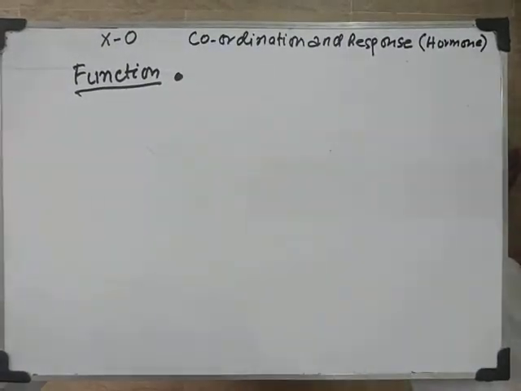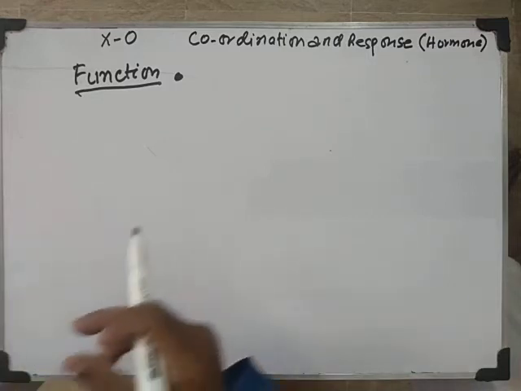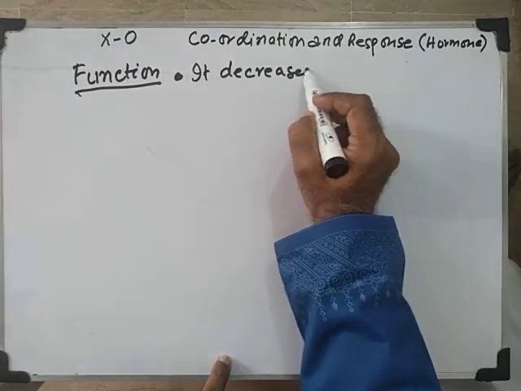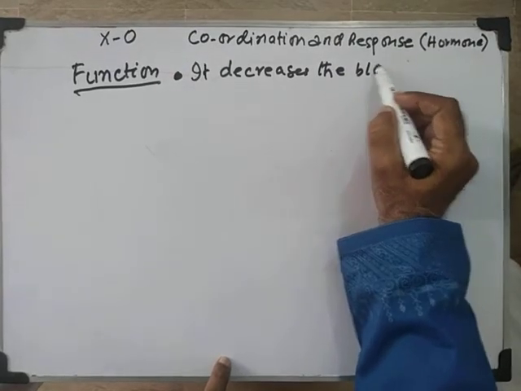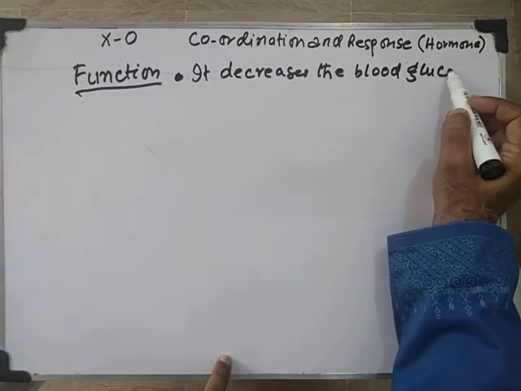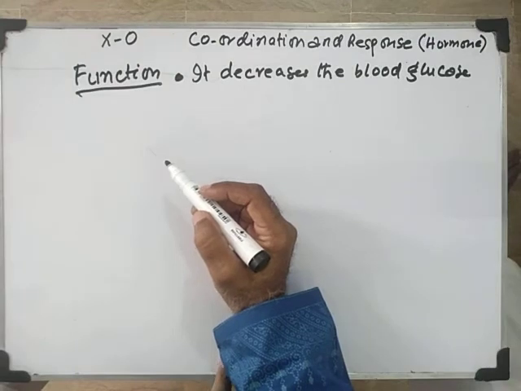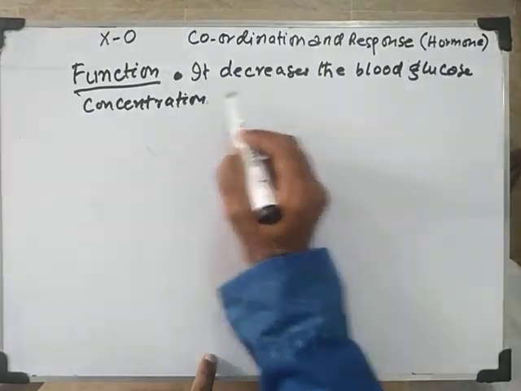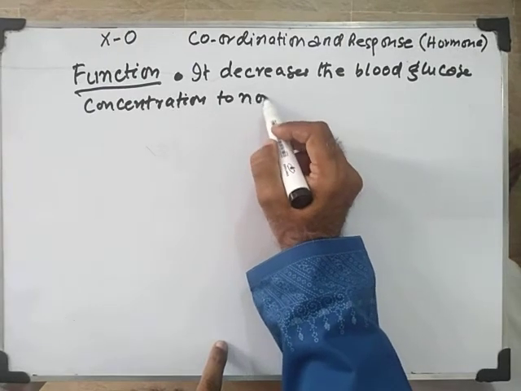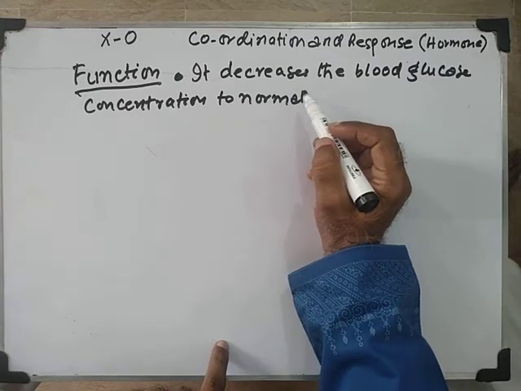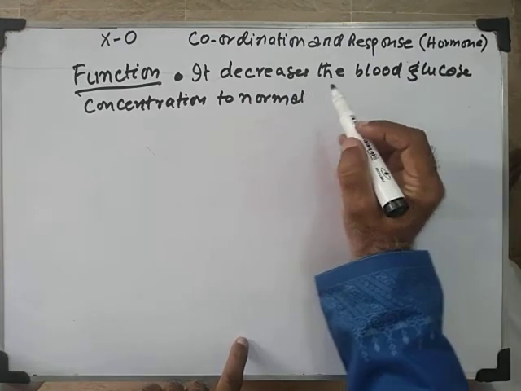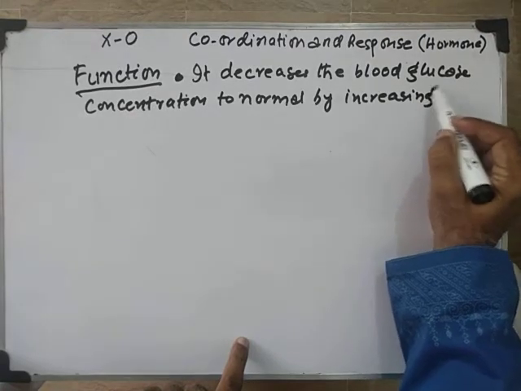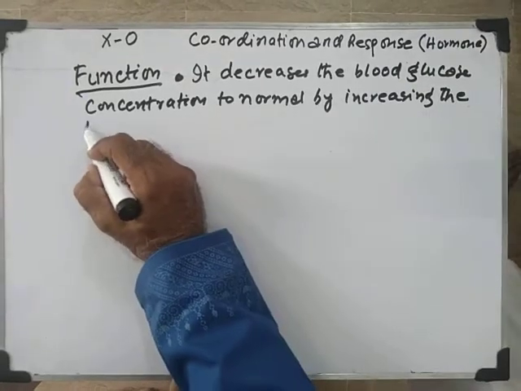First function is that it decreases the blood glucose concentration to normal by increasing the permeability of cell membrane to glucose.